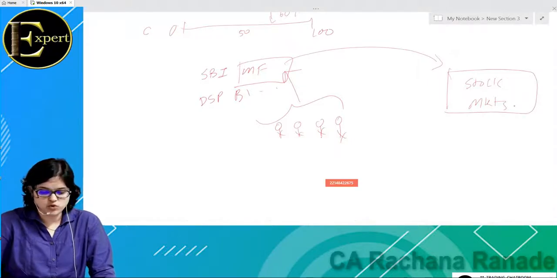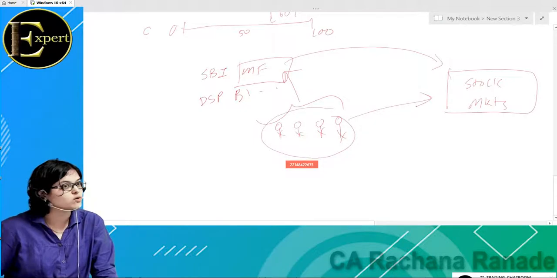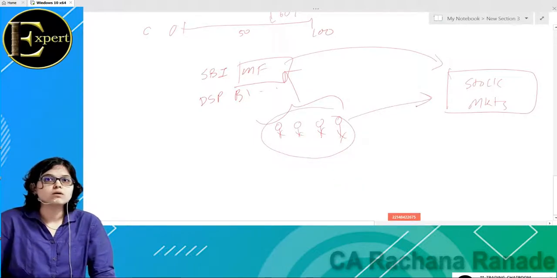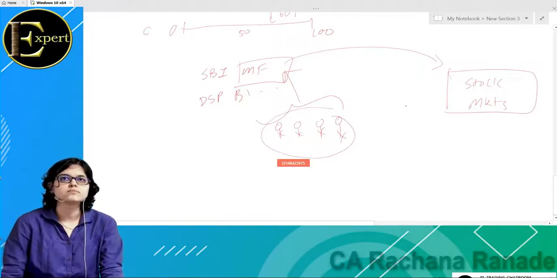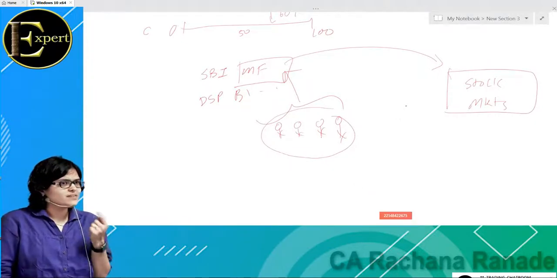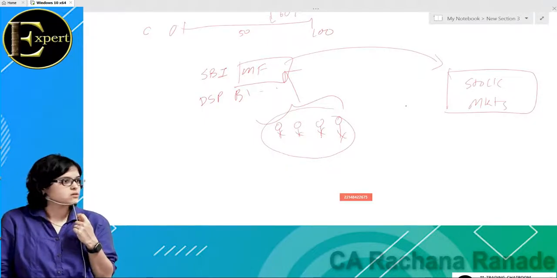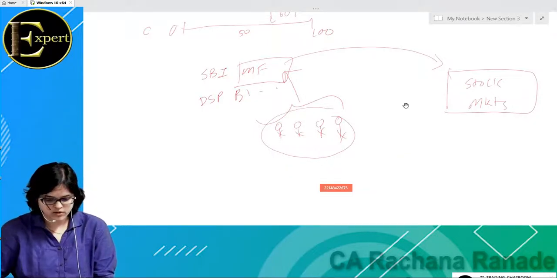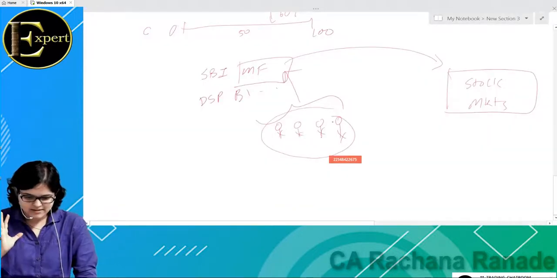So now who is a mutual fund? Is it an individual or is it an institution? It's an institution. So here you can see that mutual funds are institutions. Let us get back to the discussion. We were talking about what a mutual fund does. A mutual fund collects money from all these individuals and then invests in the stock market. So who are mutual funds? Mutual funds are institutions only, finally.